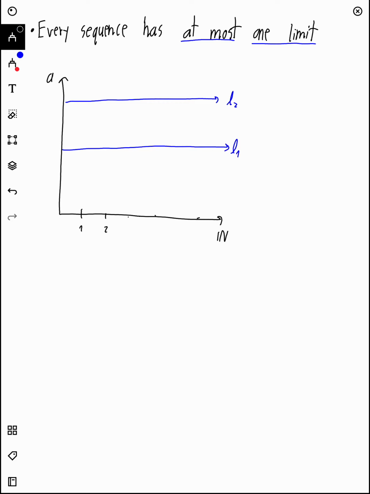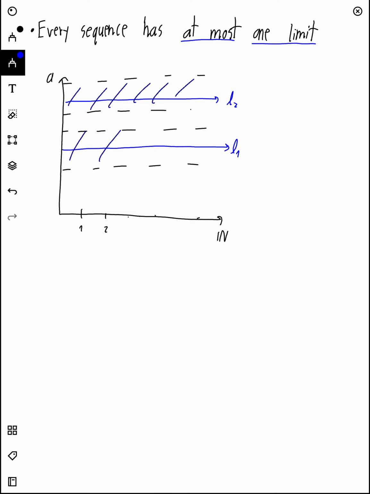Basically, we're going to choose an epsilon ring around these two limits. So we can have a little ring over here, like this and like this, and the size of this little area can be epsilon and epsilon. We're going to show that, with the definition of a limit, we have to have infinitely many terms inside this belt, inside this area. If L1 is truly a limit of a sequence, then it's impossible to have any points in this area because these two belts are not touching. So that's what we're going to try to show.